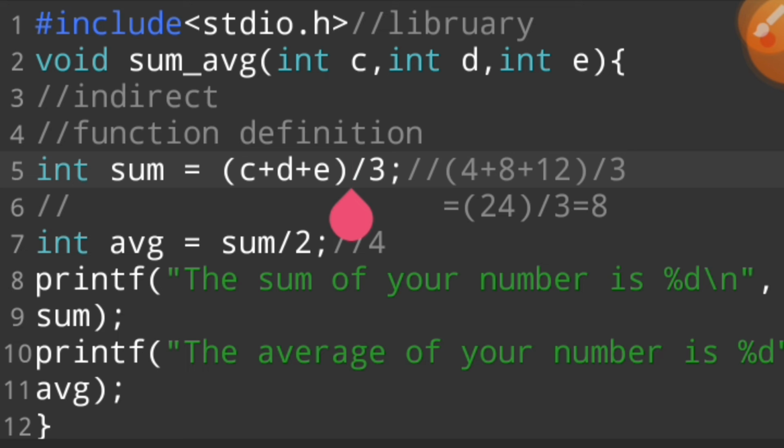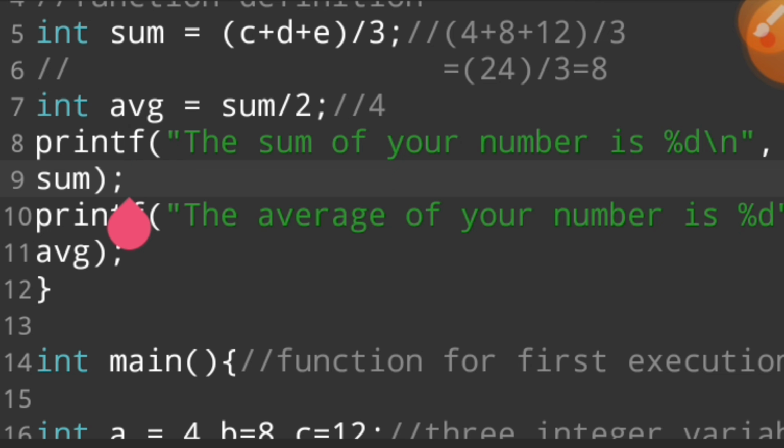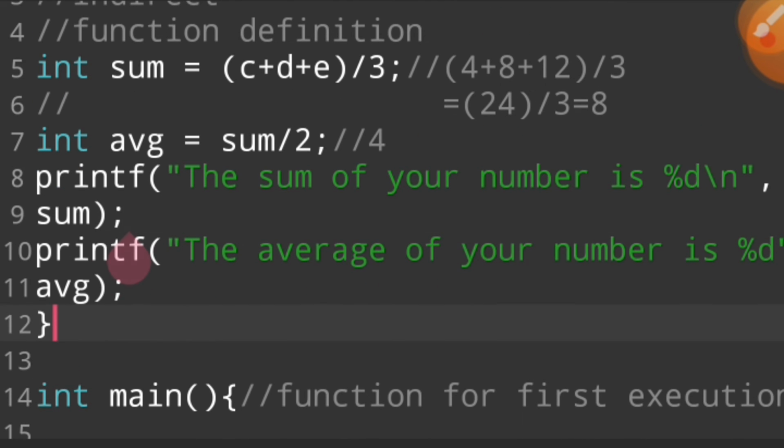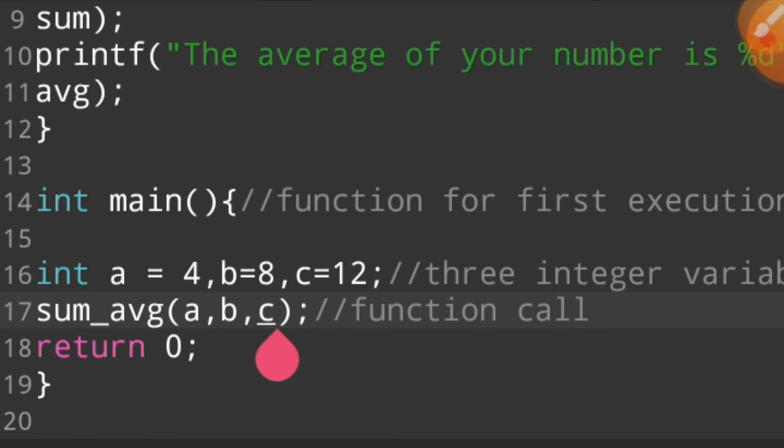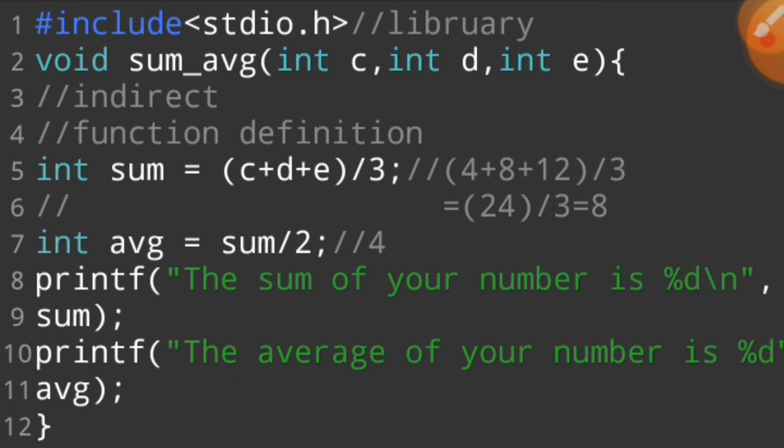So 4, 8 and 12, when we add these three numbers, 24 is my answer. 24 divided by 3 is equal to 8. 8 divided by 2 is equal to 4. We print the sum, the value of sum is 8, and we print the average, the value of average is 4. This is a function call. With the help of the function call, we pass these values, and we tell the function to perform its work in the very best way. I hope you understand this program easily.